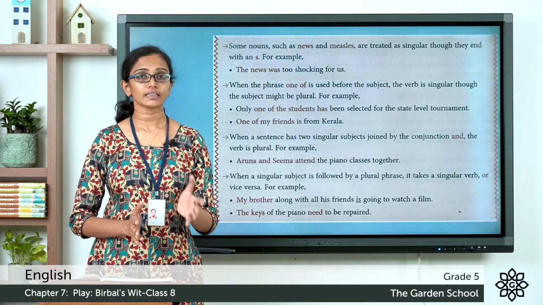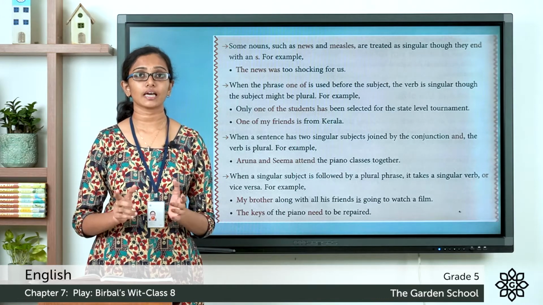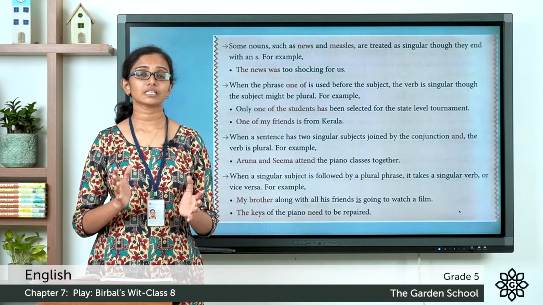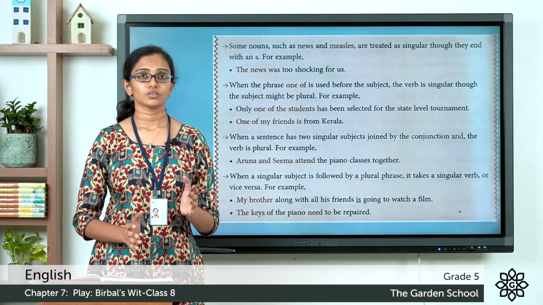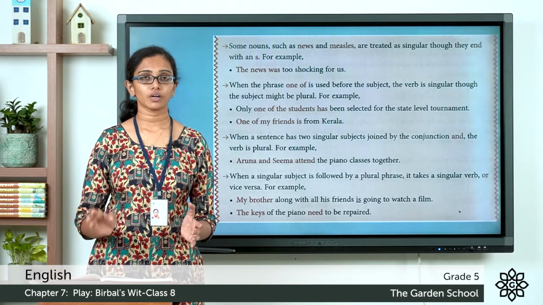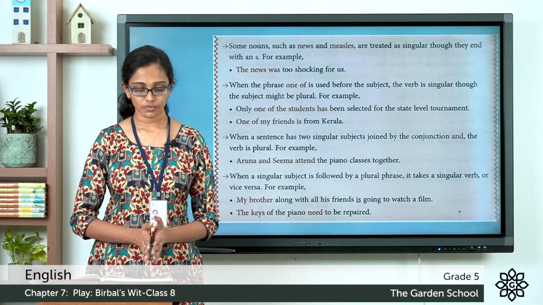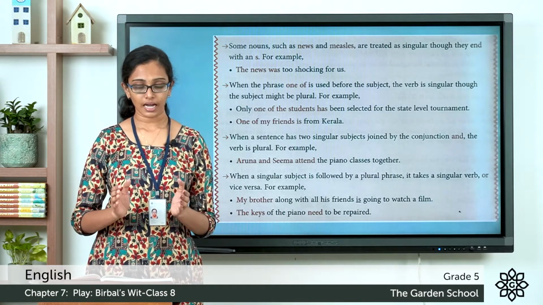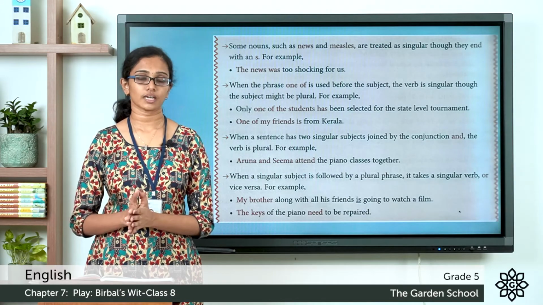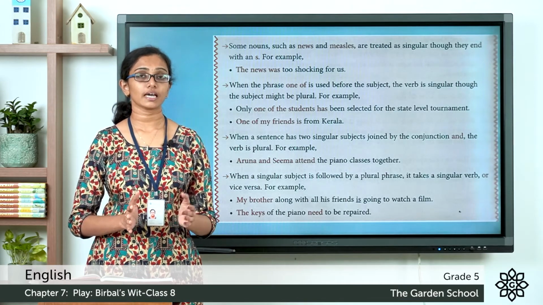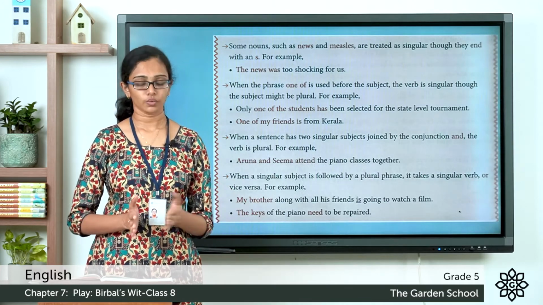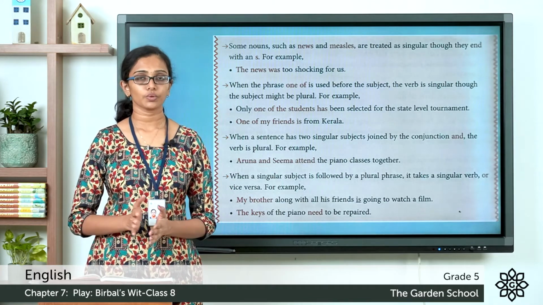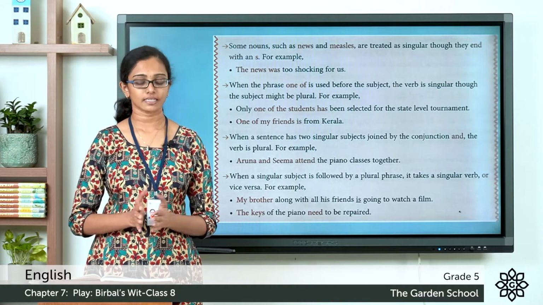But when you join these two singular subjects with the conjunction "and", you are referring to both persons at once. So effectively, the subject becomes plural here. So since the subject is plural, the verb should also be plural. So we say, Aruna and Seema attend the piano classes together. Instead of saying "attends", we say "attend" because the subject is plural, and "attend" is the plural form of the verb.